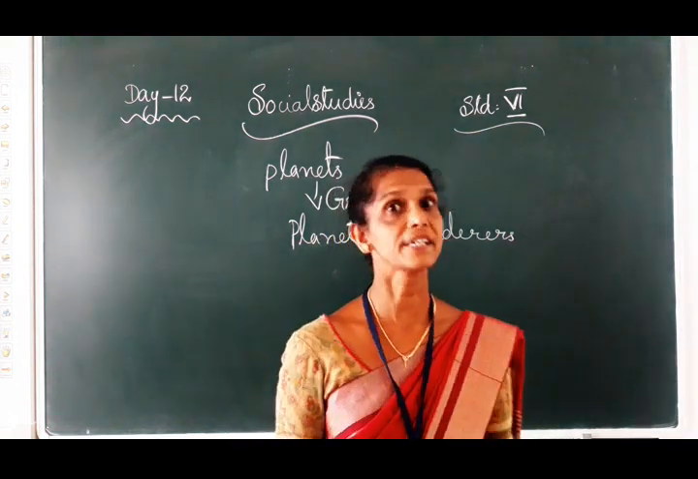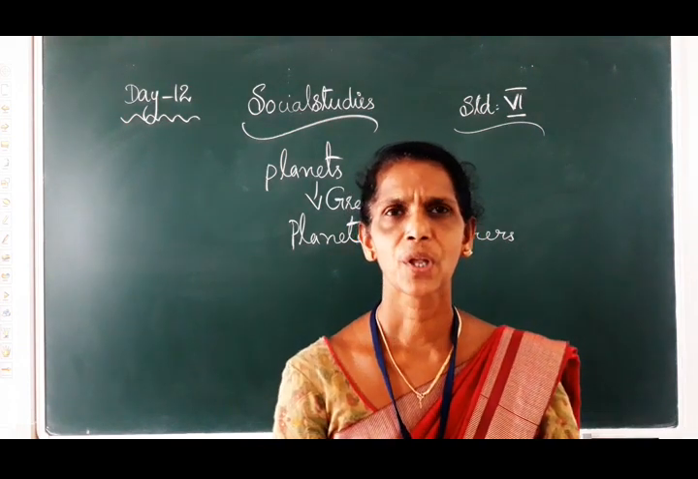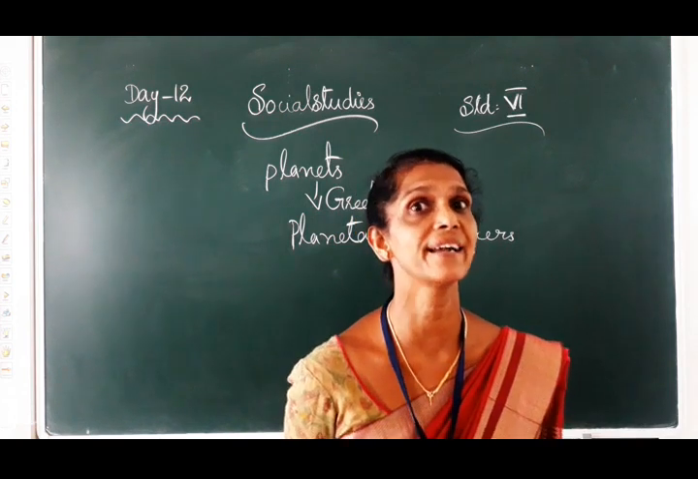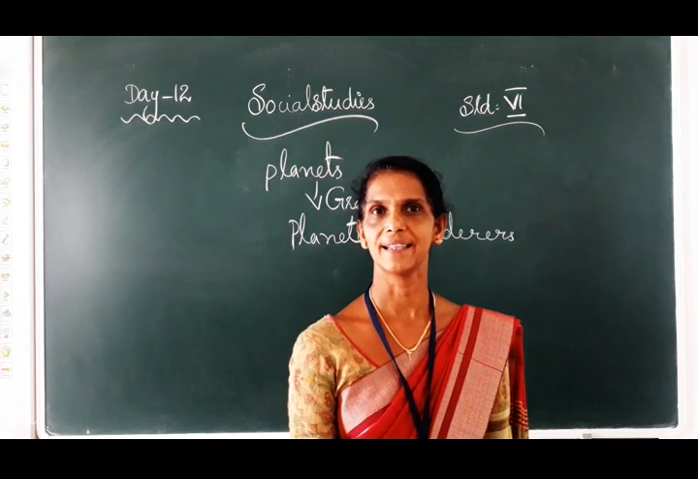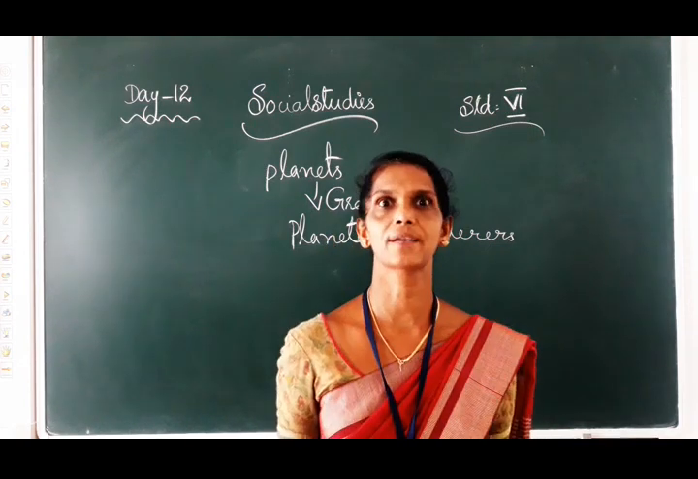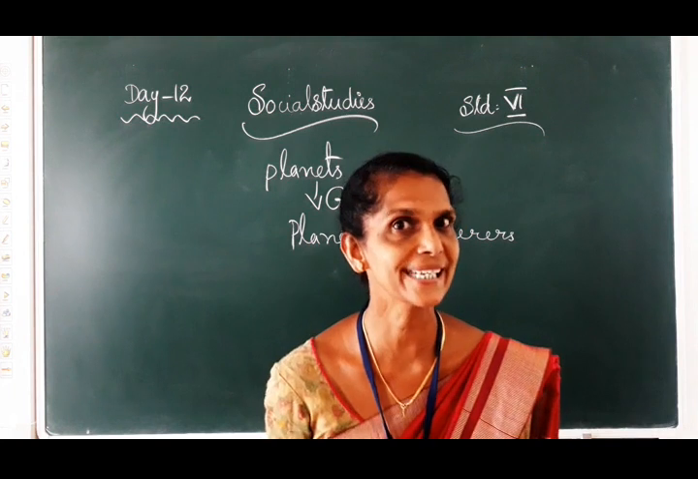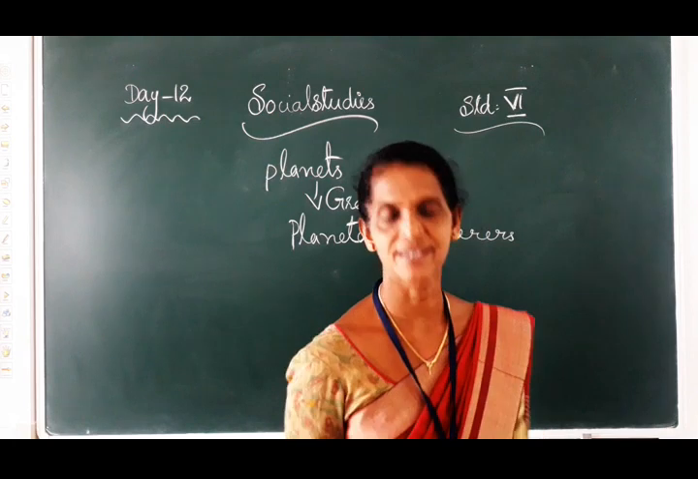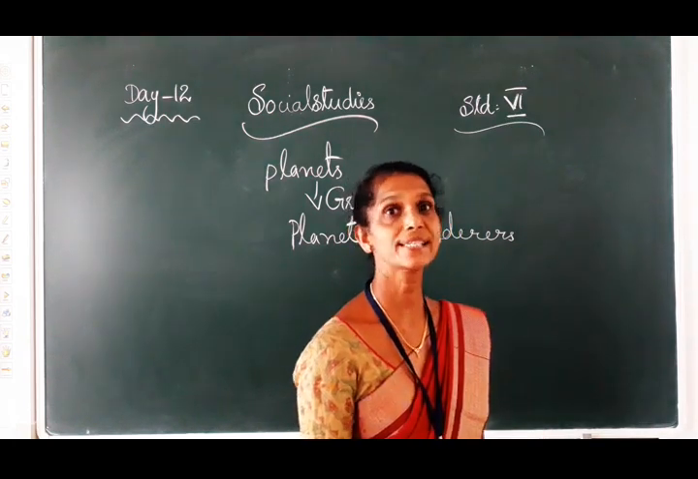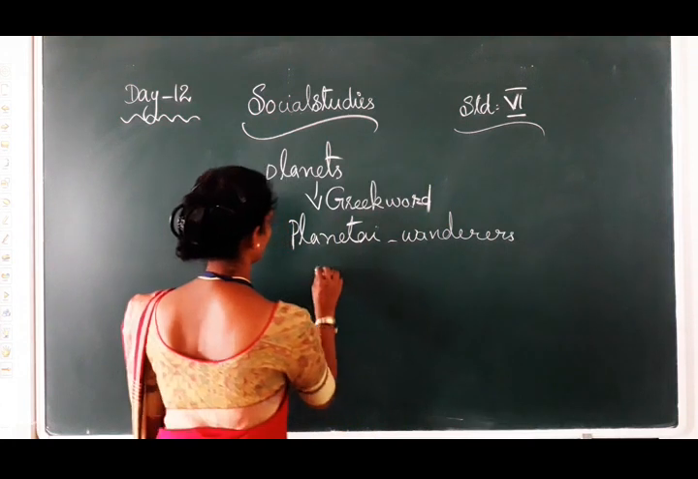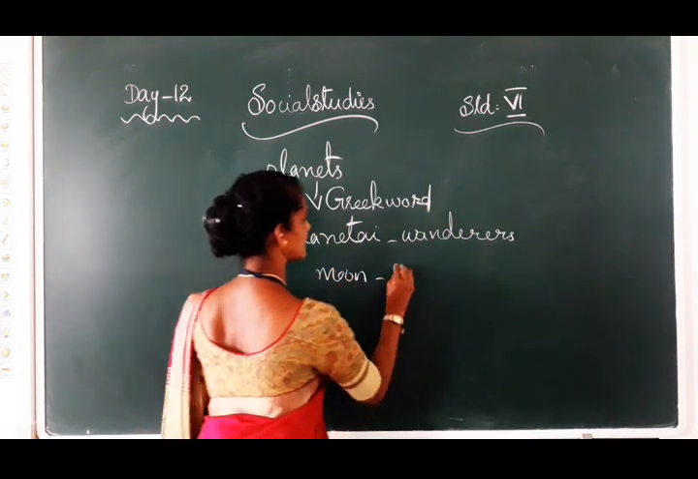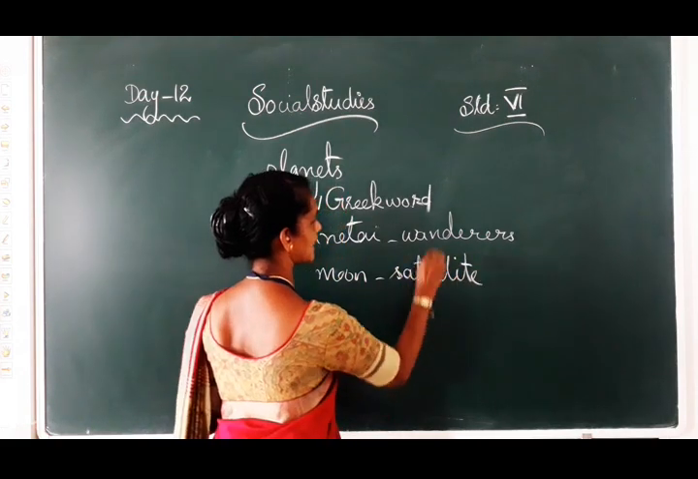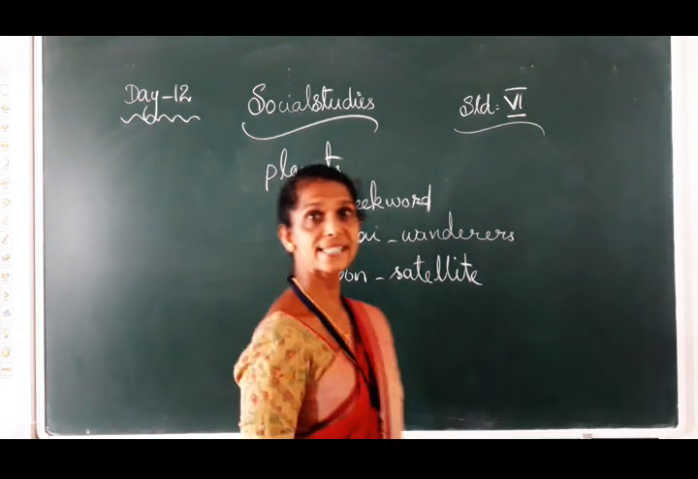And see children, when we started this lesson, with what did we start? We showed the half shape, then the quarter shape, the full shape. That is the moon. So the moon is a satellite. Moon is a satellite. SATELLITE. Satellite. Okay. Moon is a satellite.